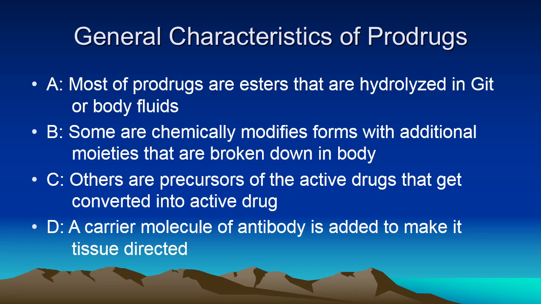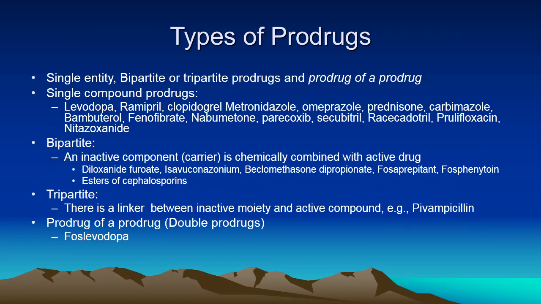Others are precursors of the active drug that get converted into the active drug itself, for example, levodopa. And sometimes a carrier molecule or an antibody is tagged with the drug to make it tissue directed to reach the cancerous cell.